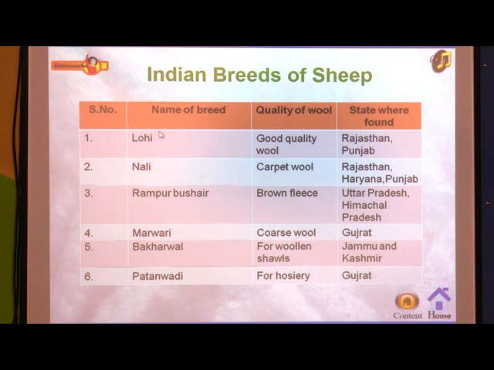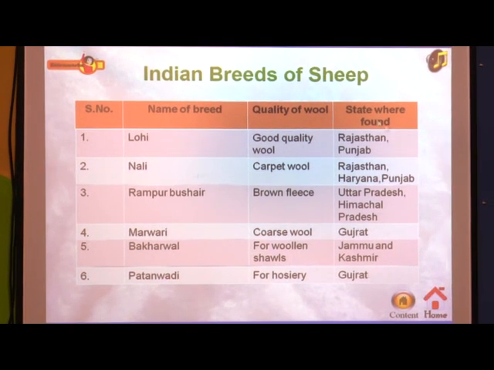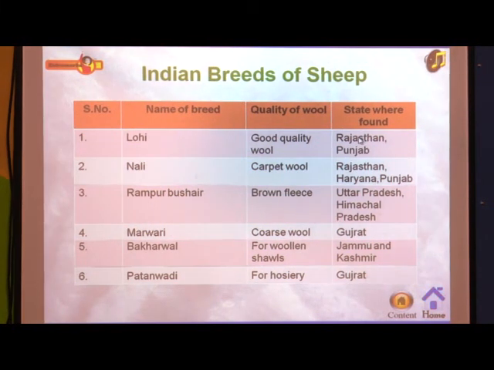See, the first one is Lohi. The wool which we get from the Lohi breed is of good quality, and it is used for wool only. Then in which state can we find this breed? The Lohi breed we will find in Rajasthan and Punjab.